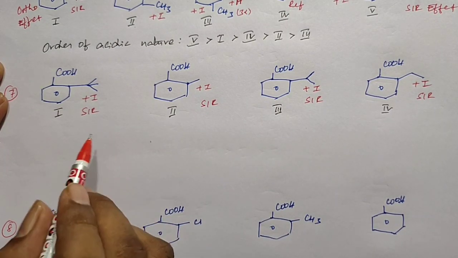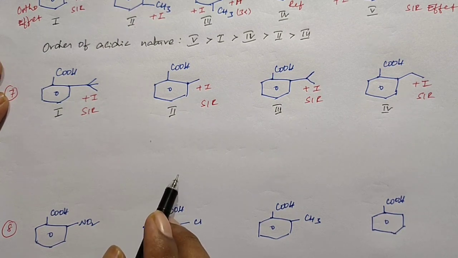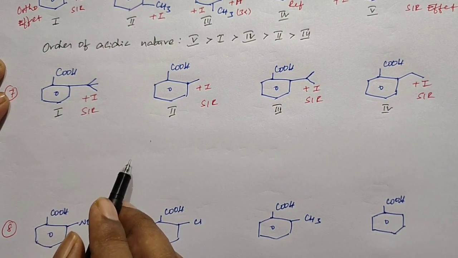But when you observe that the groups present at ortho position are changed from one compound to another compound, here we can say the acidic nature based on the size.